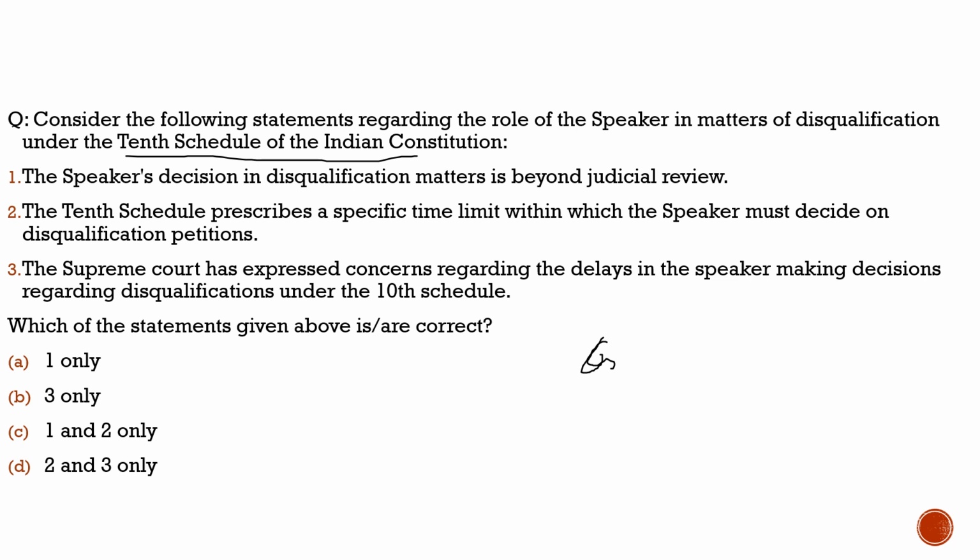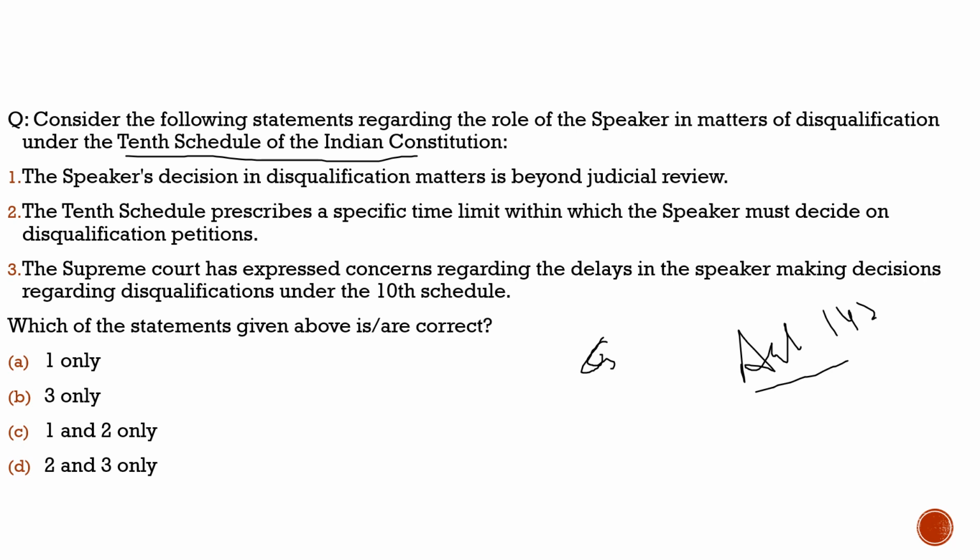A case with respect to Manipur, when the Supreme Court intervened and directly said that a particular person who did the defection and became the minister is no more minister. Under Article 142, sorry, the Supreme Court can do anything to provide proper justice.